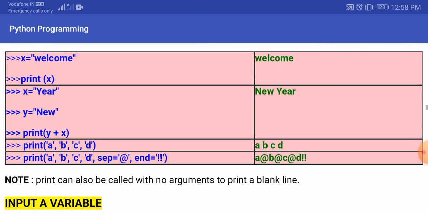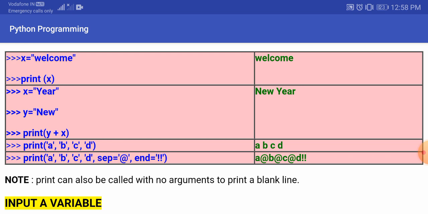And in the next line you can see print a, b, c, d are mentioned, which are individually given as the codes. So it is directly printed as a, b, c, d. And in the next you can see we have given a separator argument. This separator argument is used to give a separation between the different variables. So here a and b will be separated with this @ symbol.